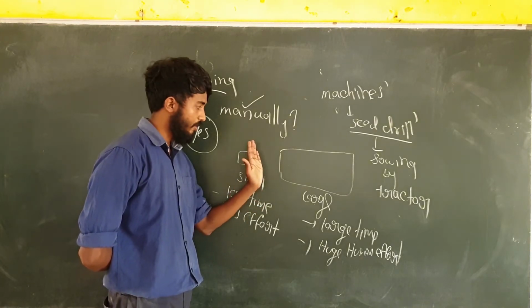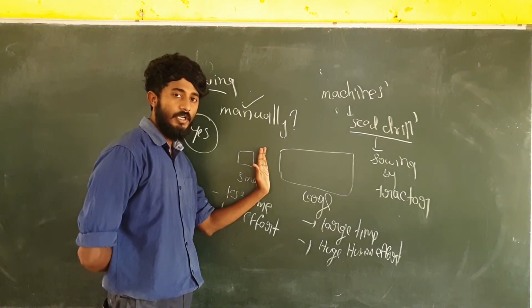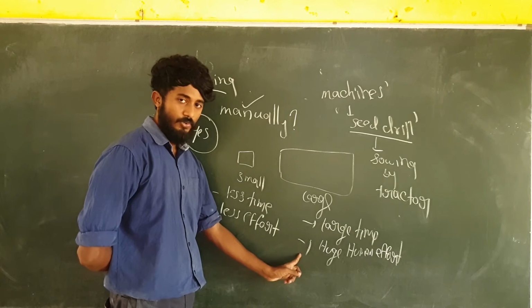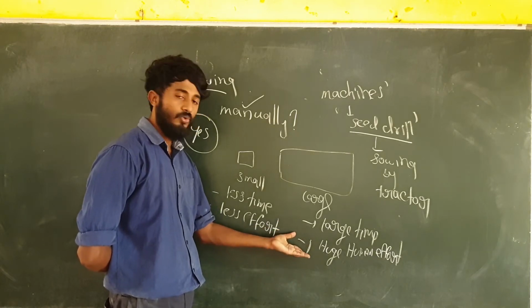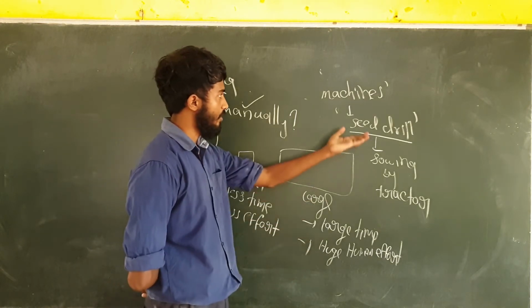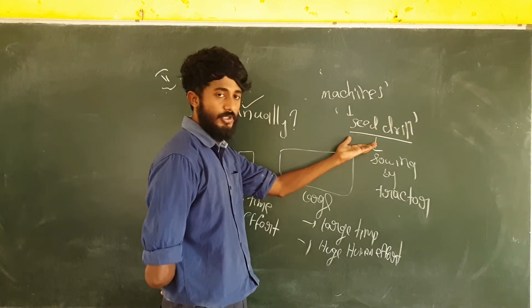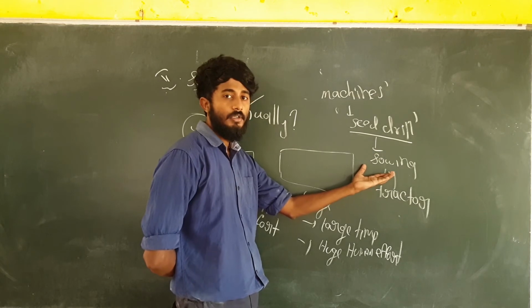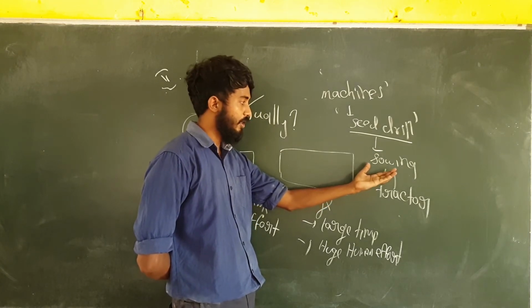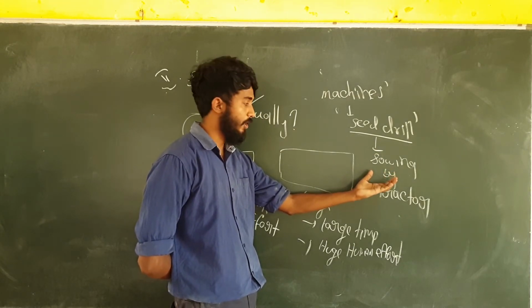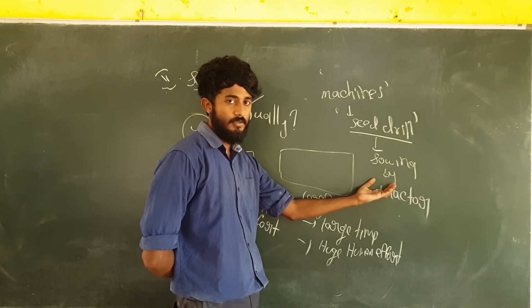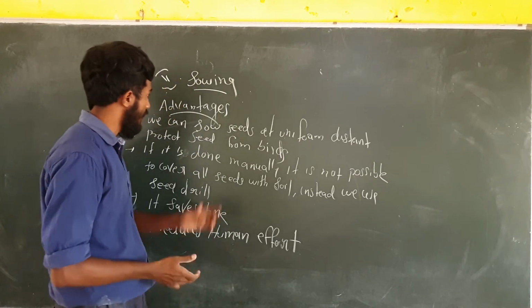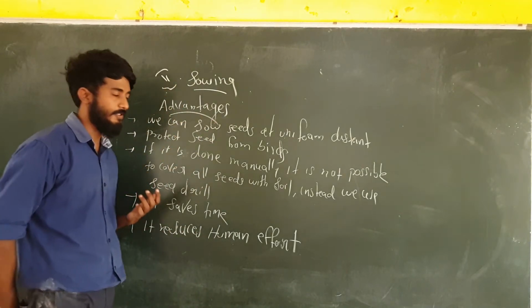When we consider a large field, it takes large time and huge human effort. So for reducing human effort and saving time, we can depend on machines. Which machine? That is the seed drill. It is a machine that is used for scattering of seed by tractor. Clear? Okay students, now let's see some of the advantages of using seed drills.